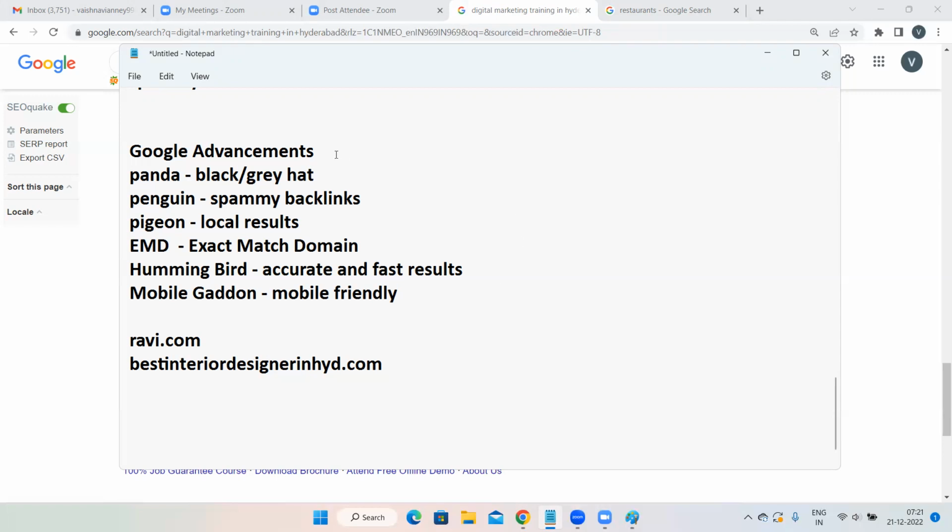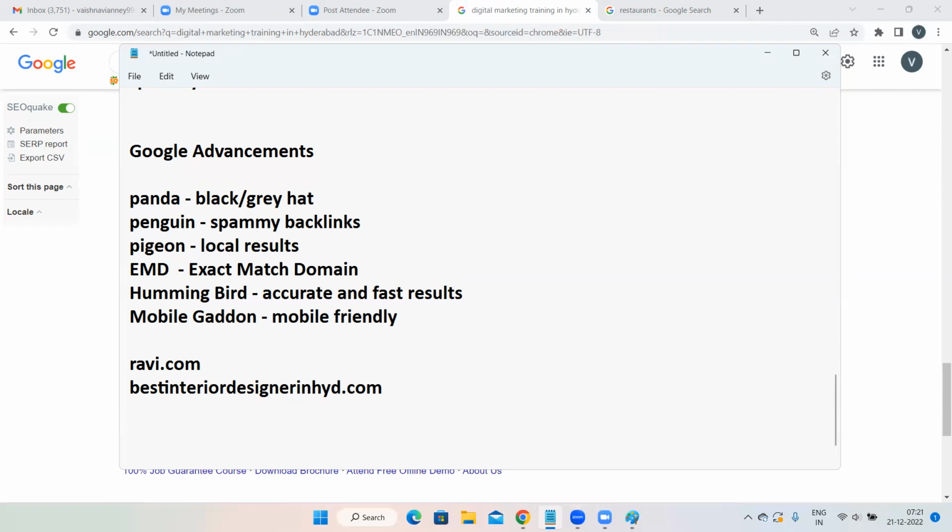These are known as Google advancements or updates. Panda, Penguin, Pigeon, Hummingbird, EMD, and Mobile Add-on. That's it. Is this clear, Ravi? Okay. Google advancements. Any doubts in this part? Nothing, nothing. It's easy only, right? But the names might be a little bit confusing for Pigeon, Penguin, and all.